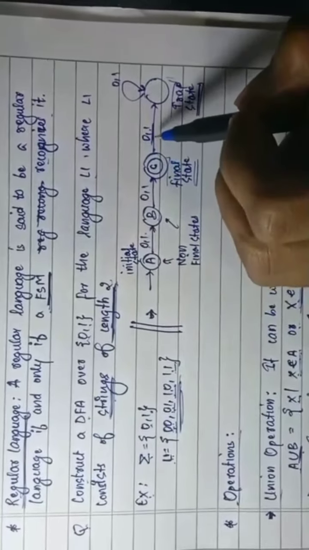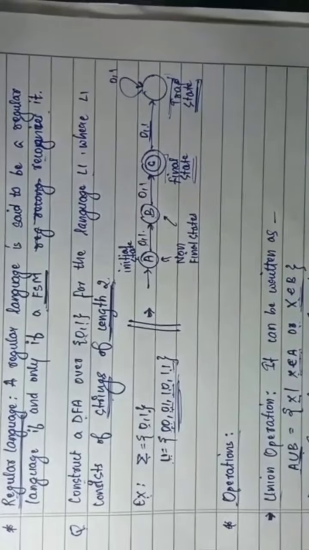Now from C on getting 0 or 1 we go to the trap state, and on the trap state we will be stuck.